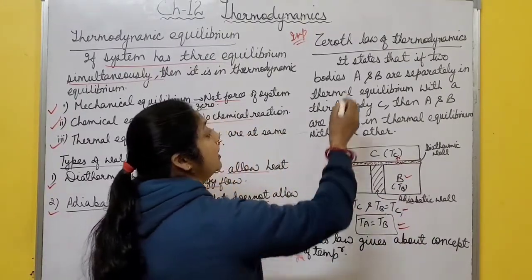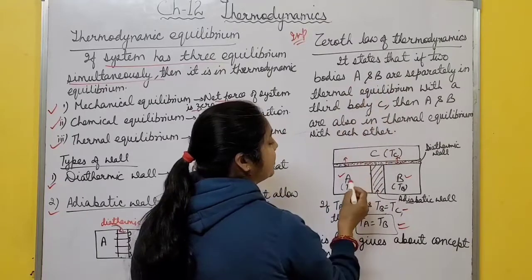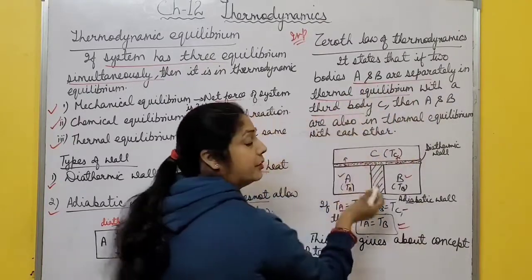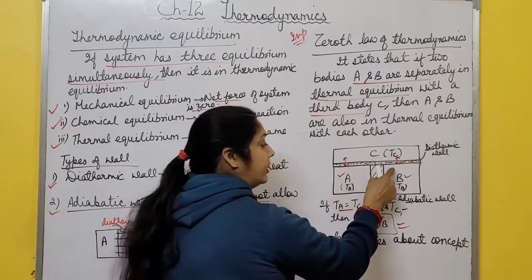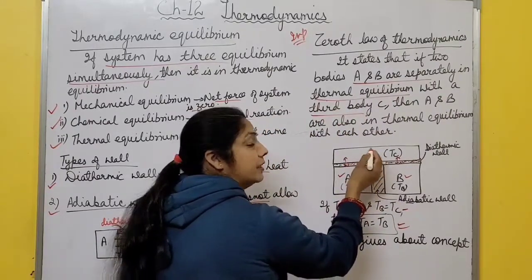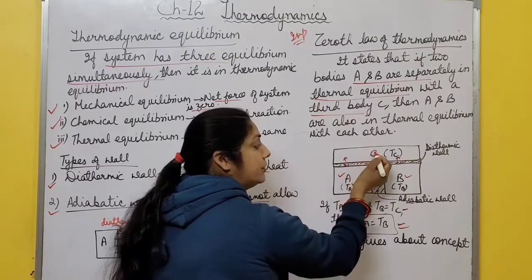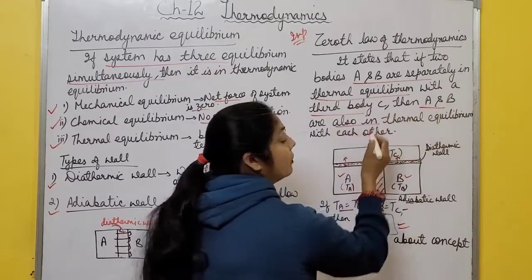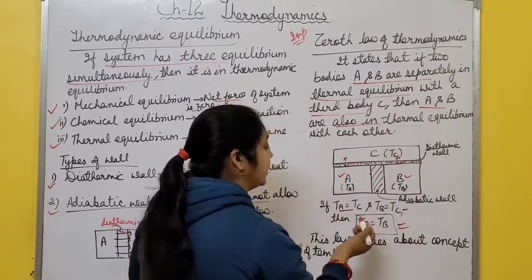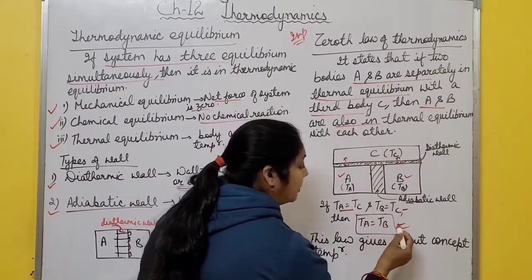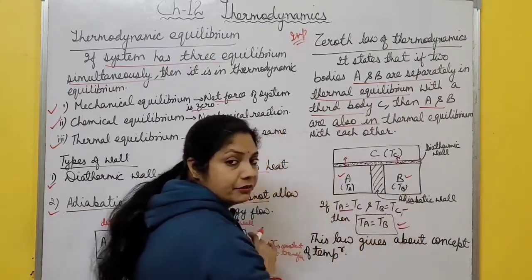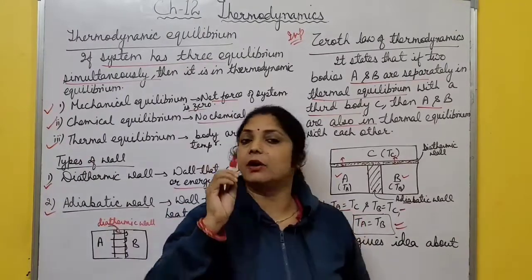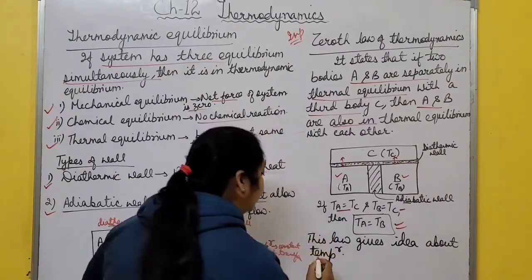What is this law? It states that if two bodies, suppose A and B, are separately in thermal equilibrium with a third body C, it means TA equals TC and TB equals TC. Then A and B are also in thermal equilibrium with each other. Then TA equals TB. This is the zeroth law of thermodynamics, and it gives an idea about a new physical quantity that is called temperature.